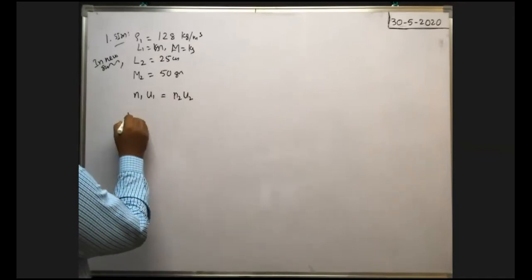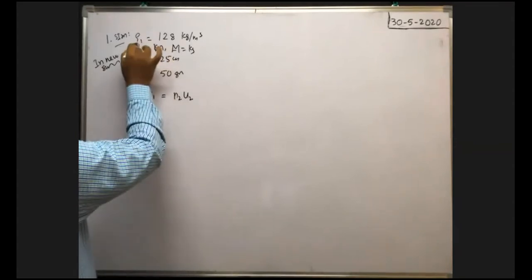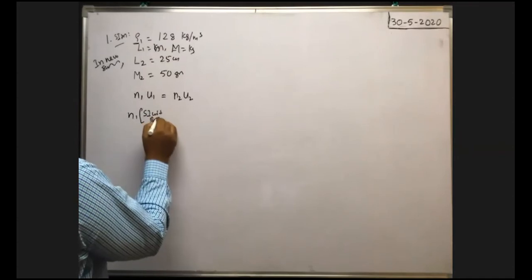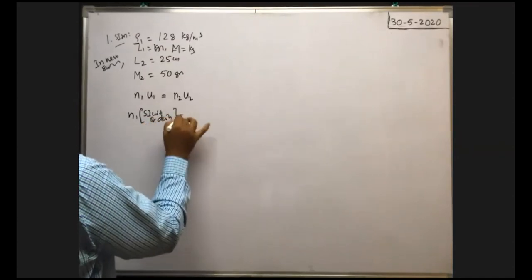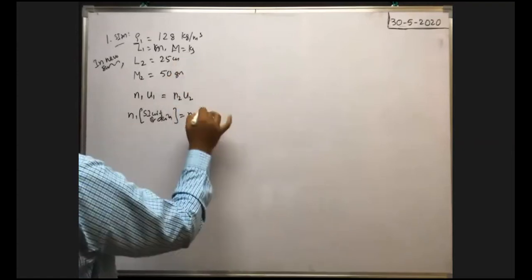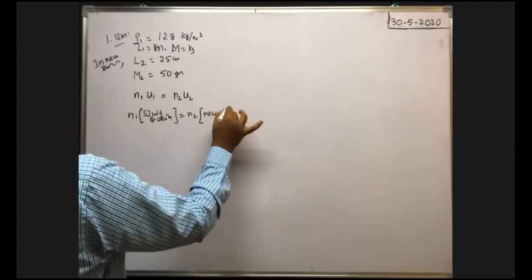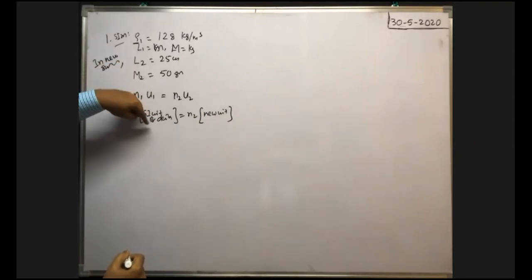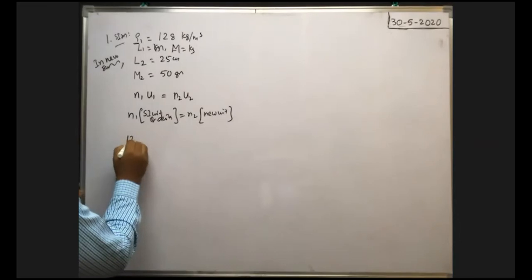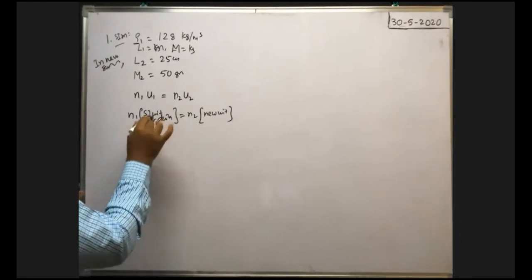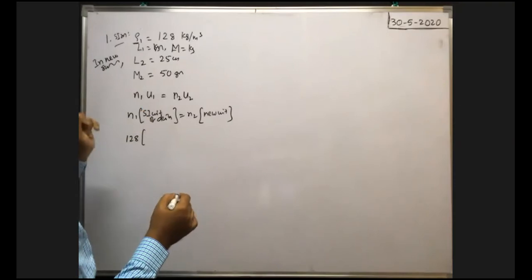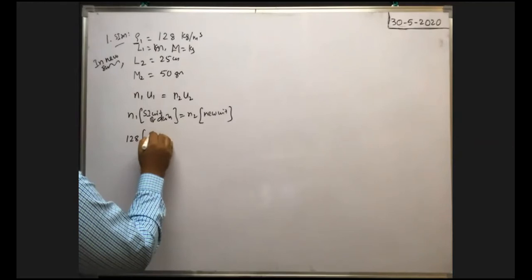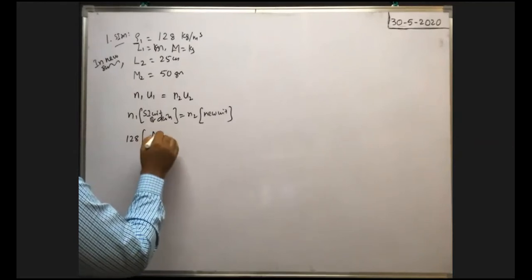N1 into U1 means this is the SI unit of density. Next, N2 into U2 means the new unit. Whatever the new unit, you write new unit. Now you substitute the data. N1 means in SI system, the magnitude of density is equal to 128 given. So you write 128 into SI unit of density. First you write the dimension formula of density. Dimension formula of density means mass by length cube, M by L cube, no?